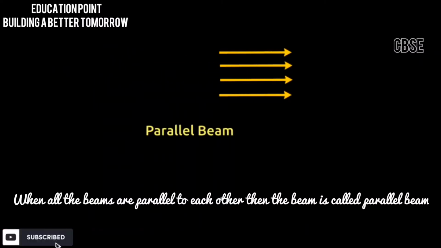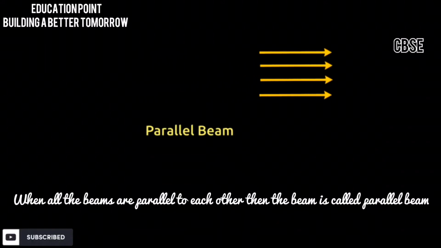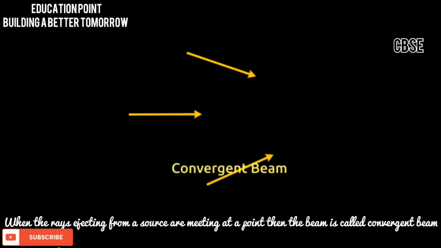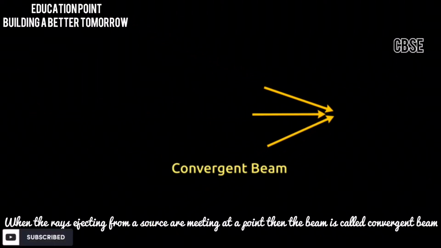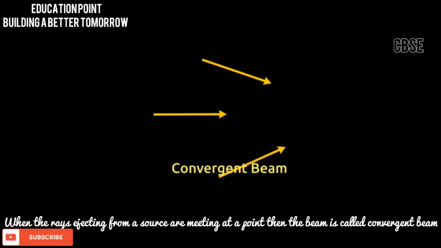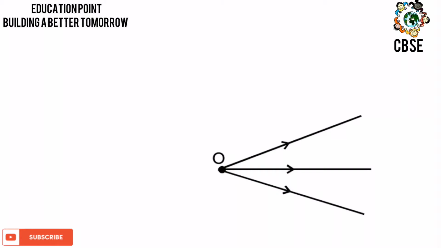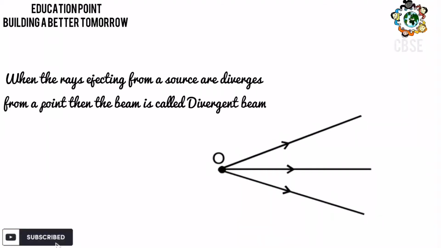When all the rays ejecting from a source are parallel to each other, then the beam is called a parallel beam. When the rays ejecting from a source are meeting at a point, then the beam is called a convergent beam. When the light rays from a source diverge from a point, then the beam is called a divergent beam.